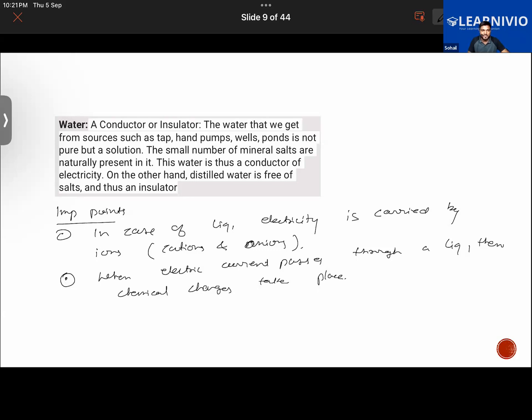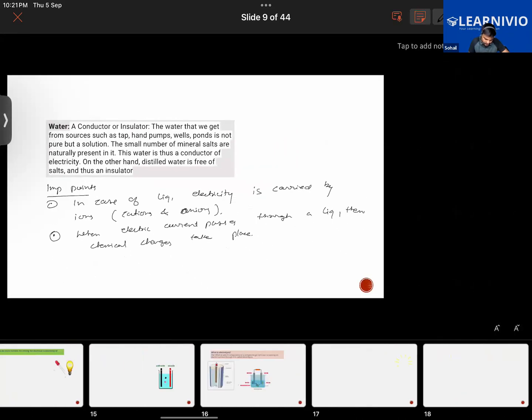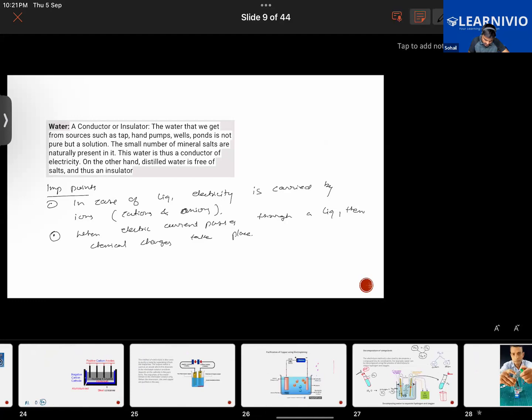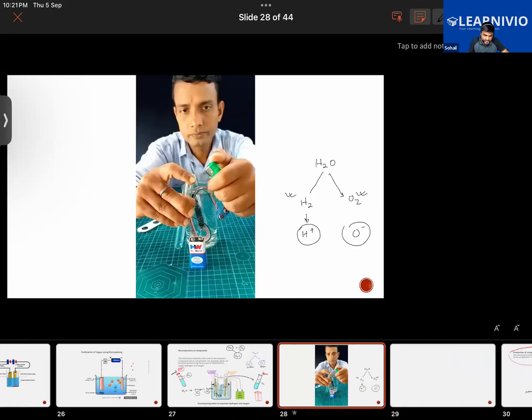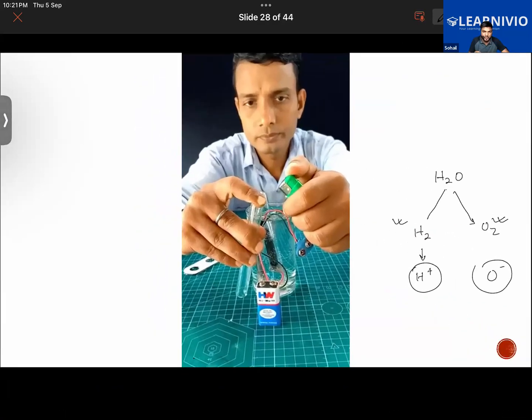Like for example, when electricity is passed through a given solution of water, let's say, have a look at this video over here, all of you. In fact, we did see this video in the previous class. So we had a sample of water, and that is not pure water. To make it impure, we added some acid. Took the acid from a battery. So this guy took some acid from the battery. He added the acid into the water. Now see what happens in this.